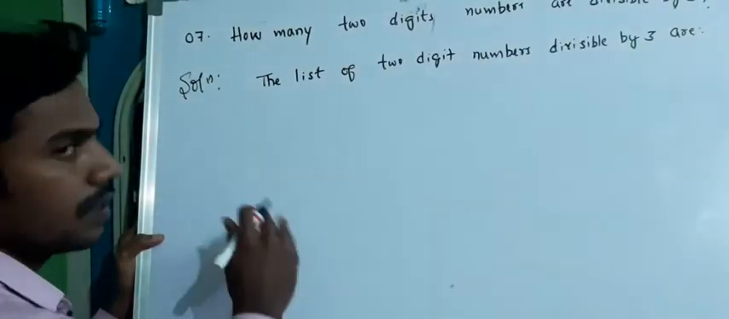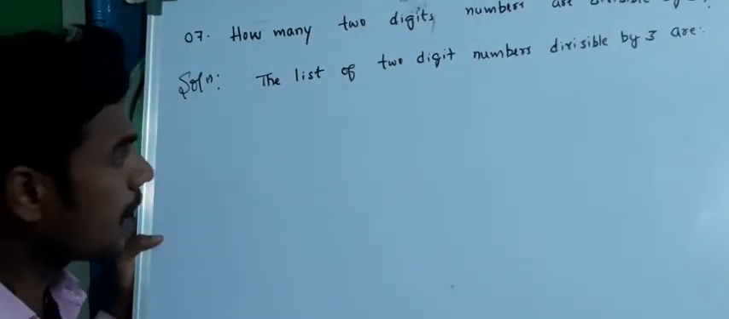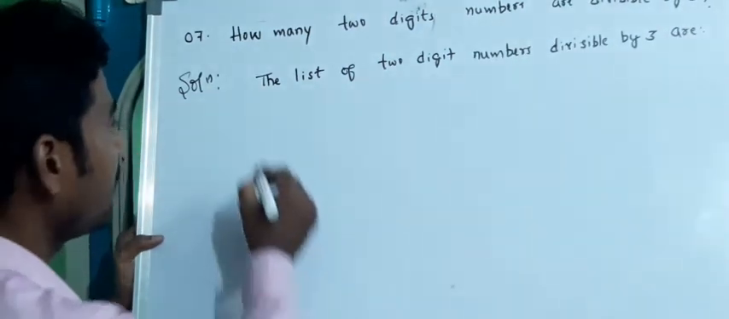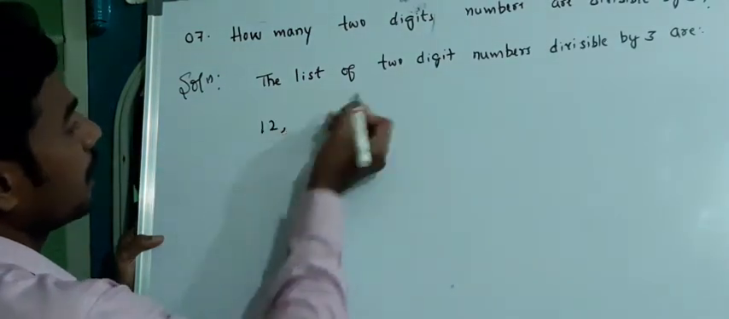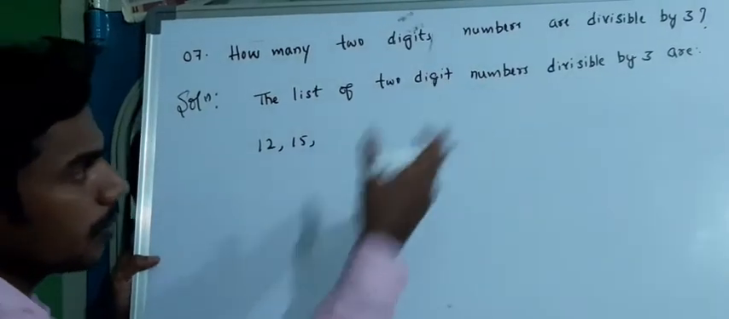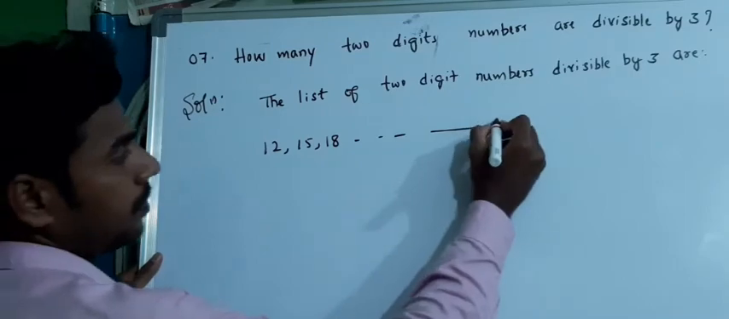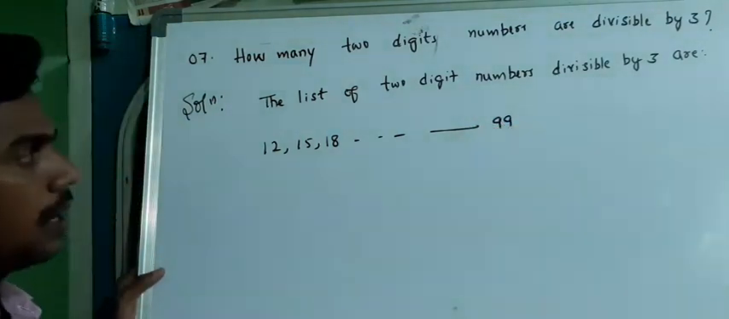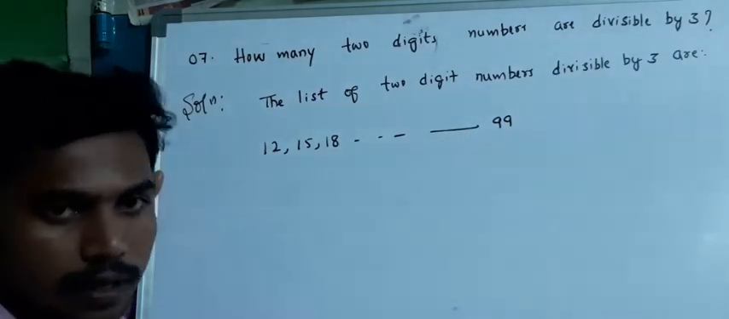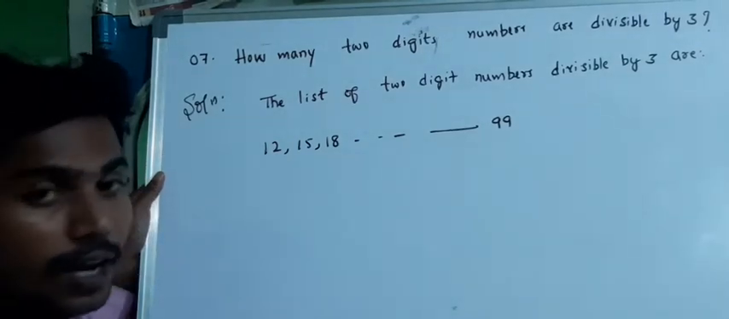So the first 2 digit number will be 10. It will start from 10. 10 is not a 3 multiple. 11 is not a 3 multiple. 12 is a 3 multiple. That will be the starting 2 digit number. So next 15, 18 and so on up to 99. Is 99 a 3 multiple? Yes. After 99 it will be a 3 digit number. So 99 is the last term which is divisible by 3, which is a 2 digit term.